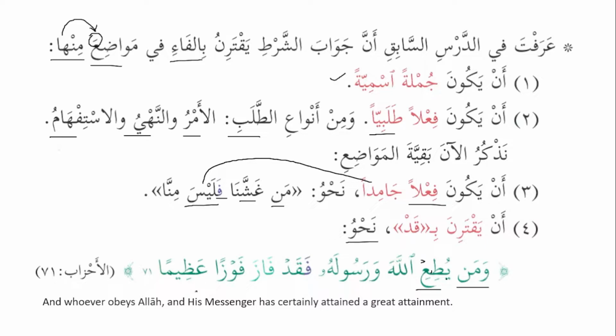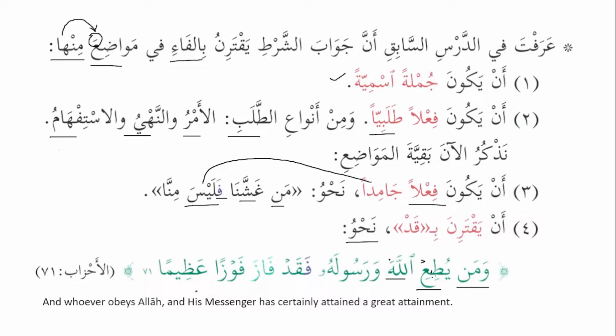So that ya will be dropped. Why? Because we have iltiqa sakinain. So that's why it becomes ومن يطيع. And when we connect it with the next word, in this case we have ismul jalala, then we will connect it with kasra. وَمَن يُطِعِ اللَّهَ وَرَسُولَهُ.